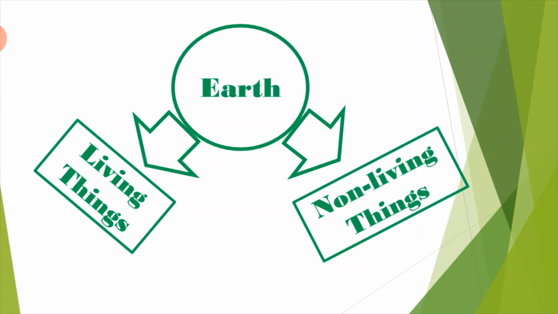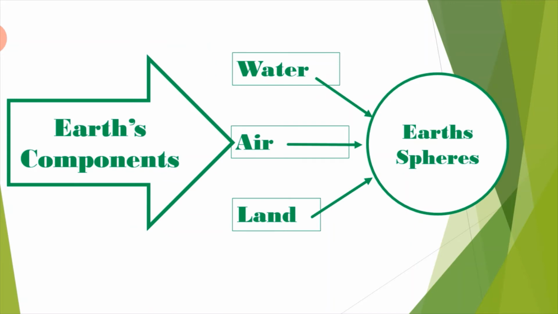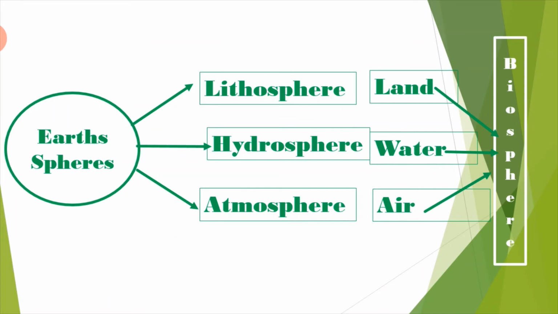Okay, and the components of the earth, I said that water, air, land, these are the components of the earth, and we also call them earth spheres, or we also call them domains of the earth, or areas of the earth. Different areas or different domains of the earth, which are important for us to survive on the earth. Okay, so once again, earth spheres.